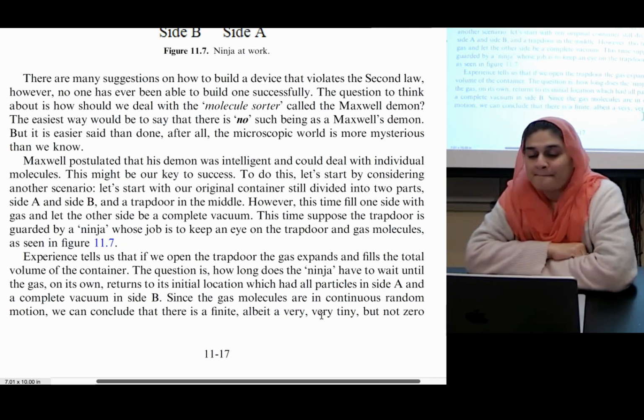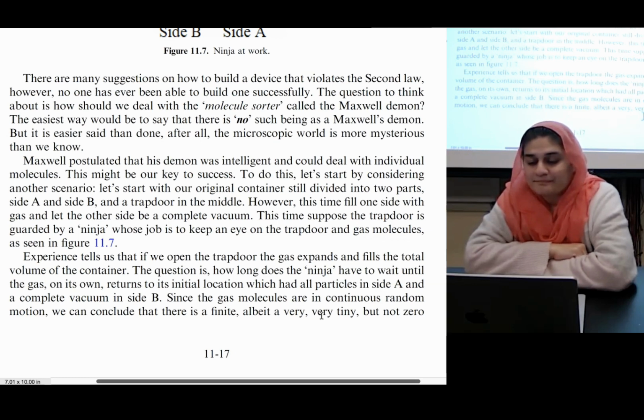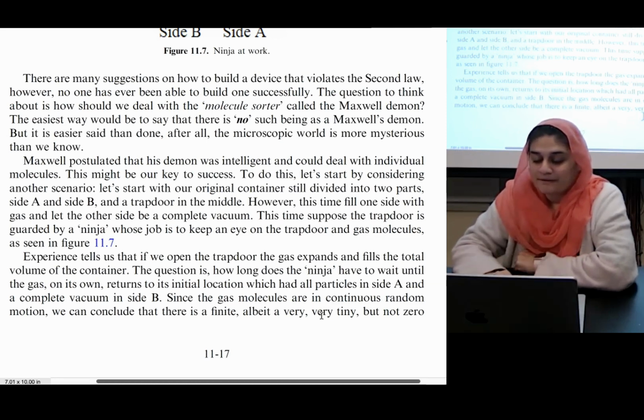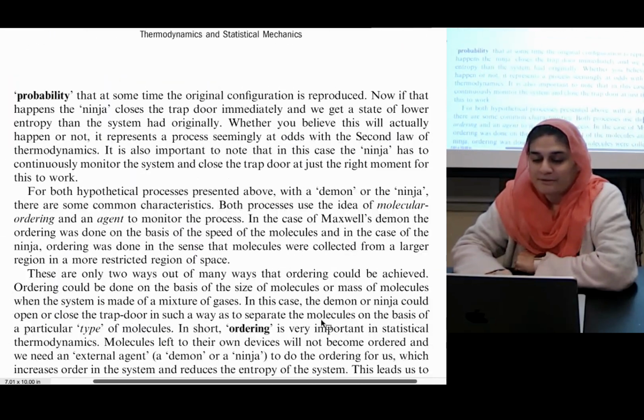Let's start with our original container, still divided into two parts, side A and side B, with a trapdoor in the middle. However, this time we fill one side with gas, and the other side is completely empty. This time, suppose the door is operated by a ninja, whose job is to keep eyes on the door and the gas molecules, as seen in figure 11.7. Okay, let's go to 11.7.